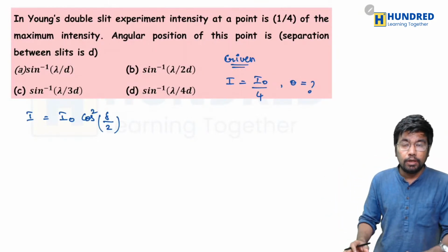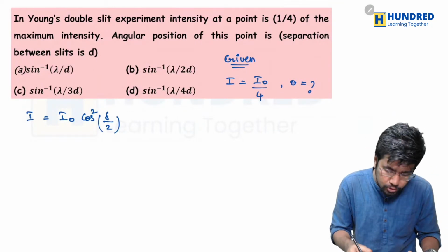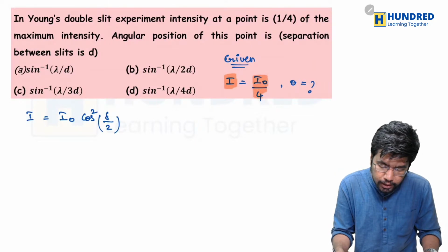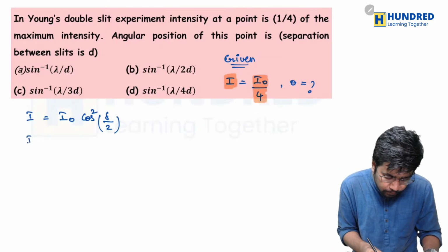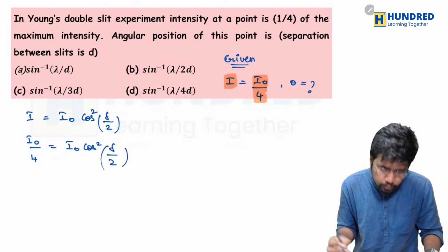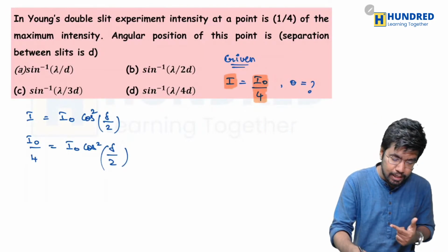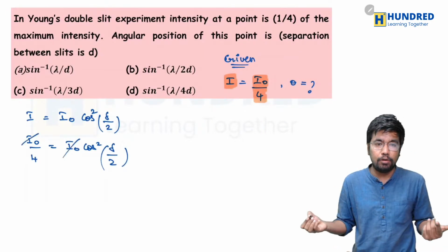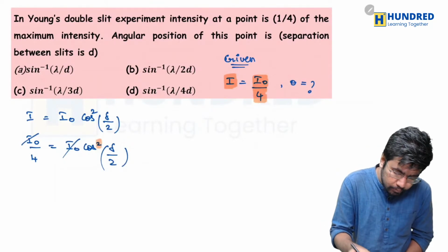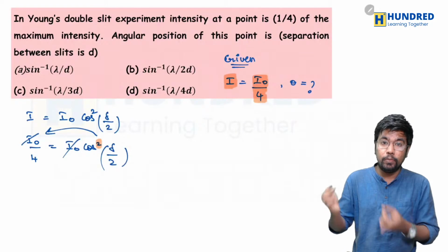Now in this formula we can relate that the value of I, they have given it as I naught divided by 4. So we will substitute it. I naught divided by 4 should be equal to I naught cos square phi divided by 2. So I can cancel I naught on both sides. Now the square here, I will take it to this side, then it should become a root.